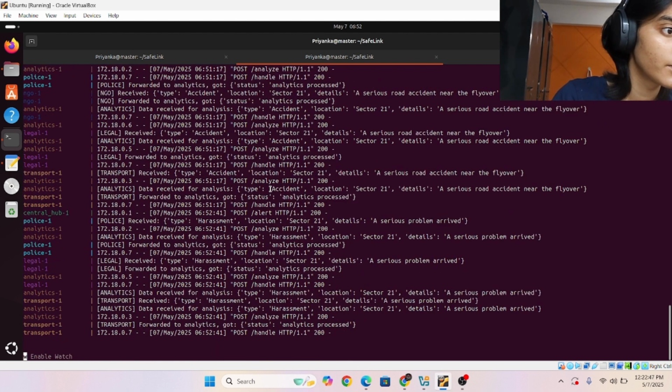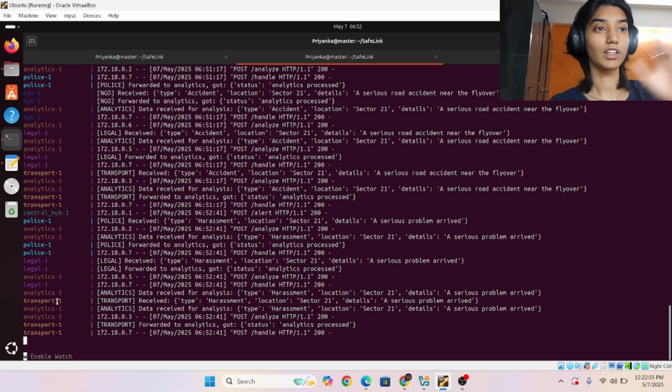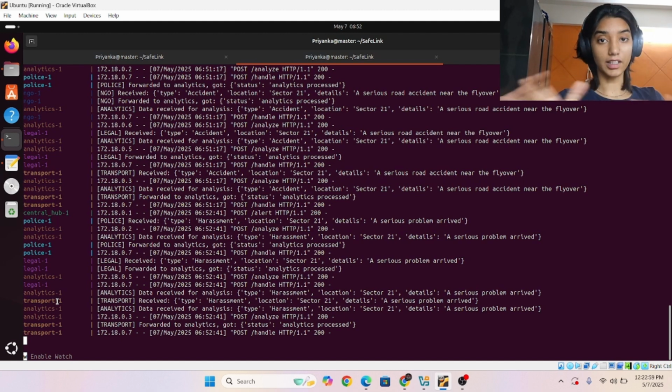So after the accident, we have harassment. The police was called, the legal team was called, transportation was called, but not the NGO. So that's how it works. The central hub is responsible: it sends the request to each particular service that is needed for that particular incident, and that's why I wanted to create something that is meaningful to me, and it was fun to do. So thanks for watching the video.